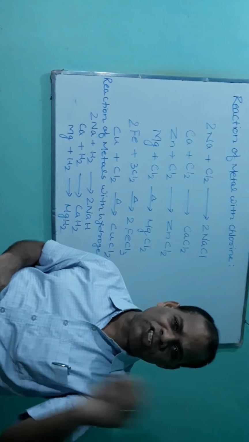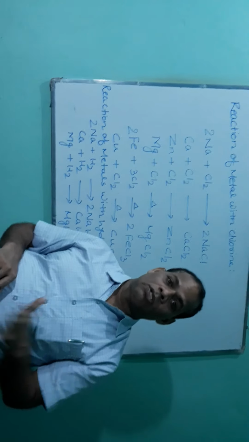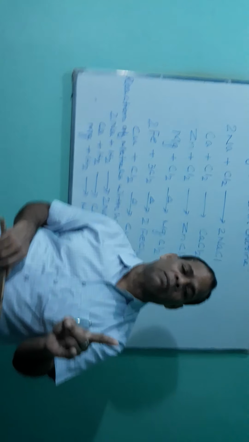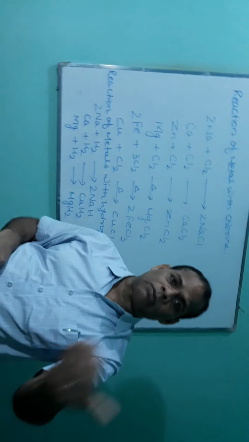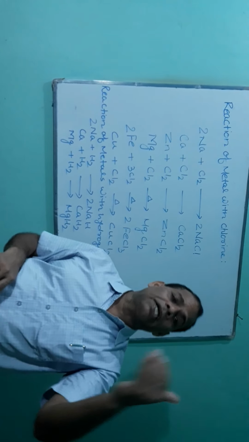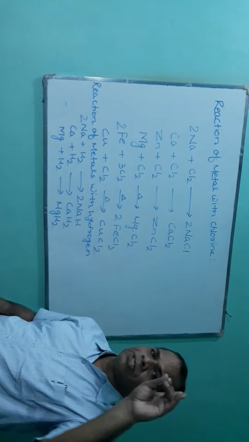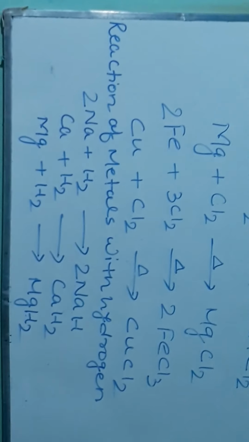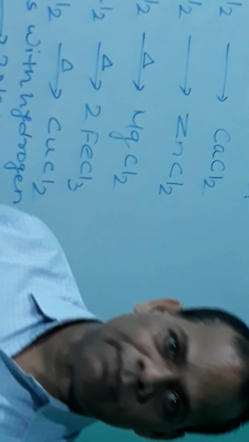They pressure the hydrogen: you have to take the electron. This is only possible with metals which are highly electropositive, meaning highly reactive metals that readily lose the electron. So certain metals only react with hydrogen and form a metallic hydride, which is an ionic compound.